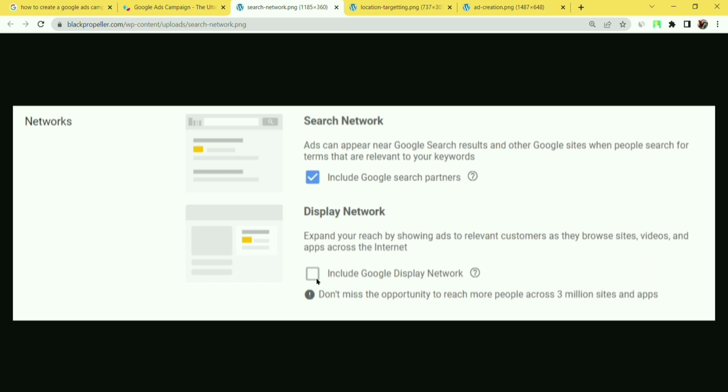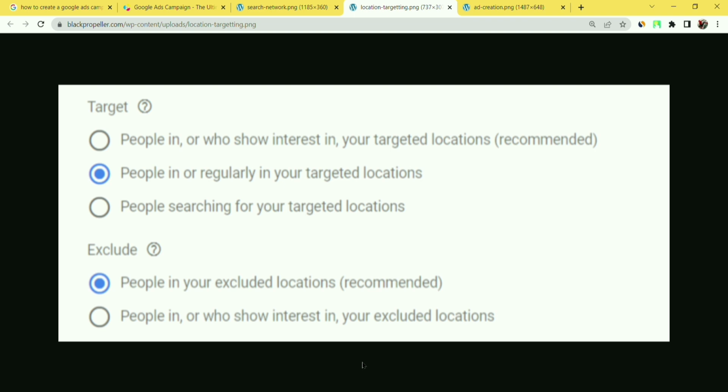But if you are a CPA marketer, then you should choose only the search network. If you choose both networks when you are promoting a CPA offer, then your money gets wasted. Don't do this again.